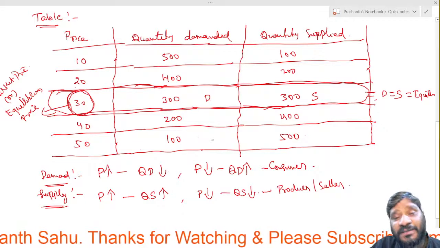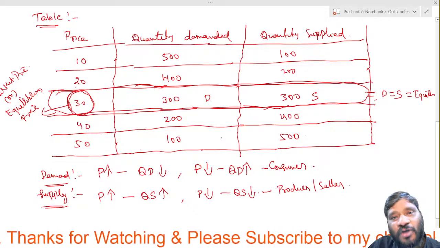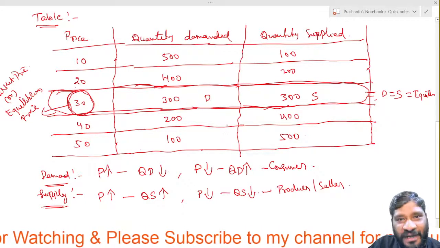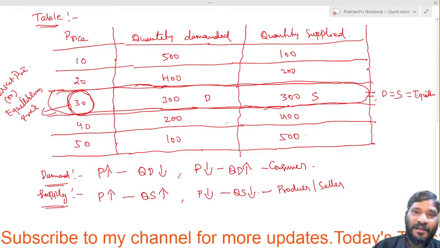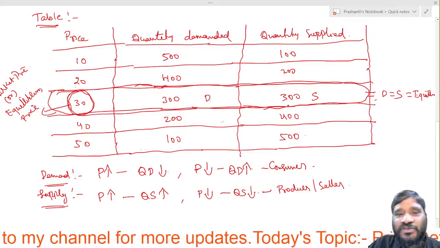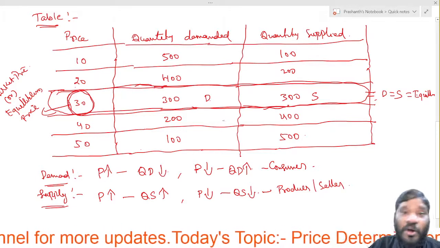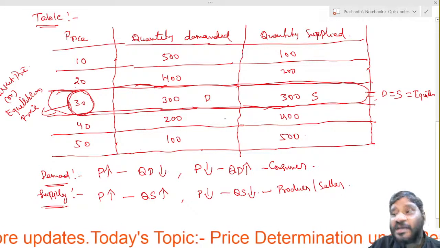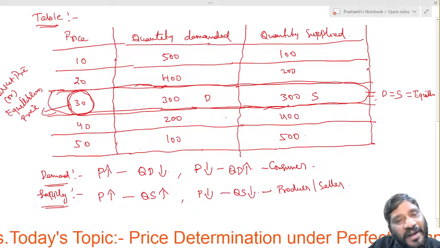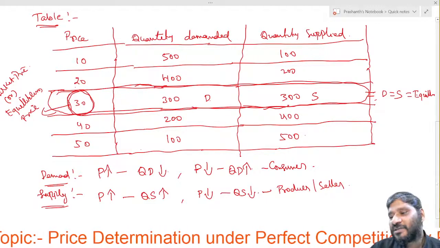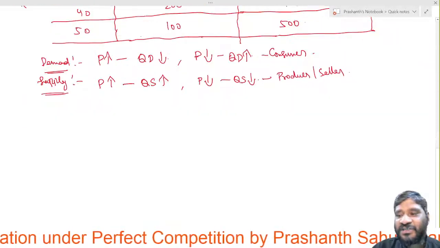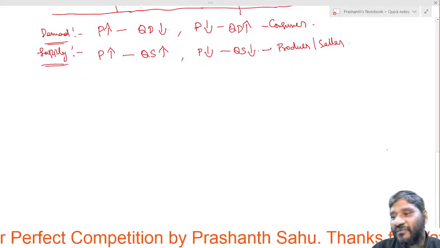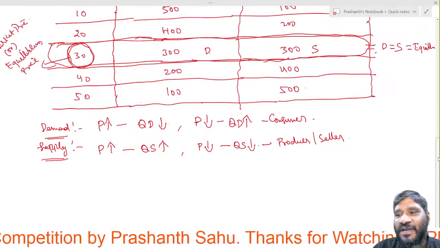Because demand and supply are equal at the price of 30. Quantity demanded and quantity supplied are equal at the price of 30. So 30 is called the equilibrium price or market price, whereas equilibrium is when demand is equal to the supply. Right, that we have to show here in the explanation of the diagram. This kind of information we have to show compulsorily.